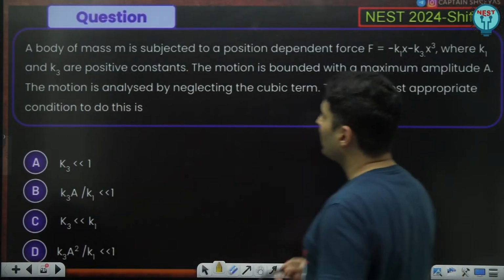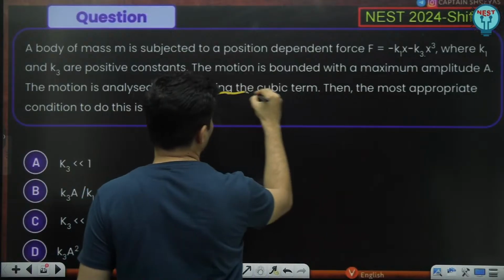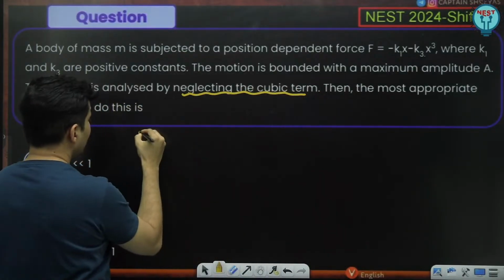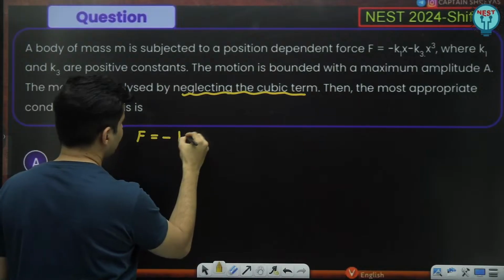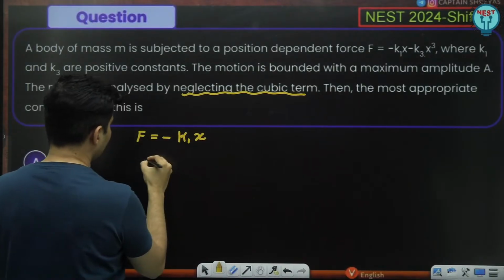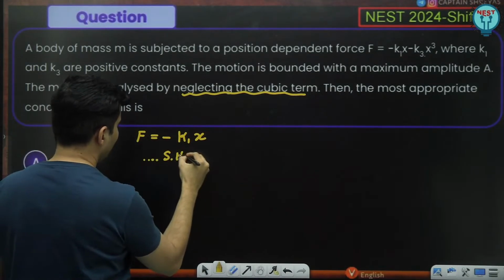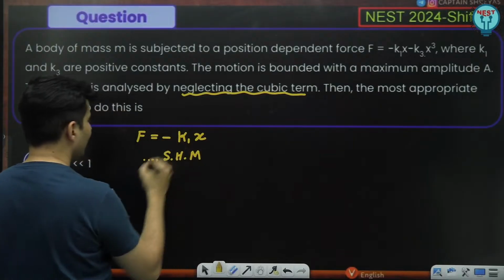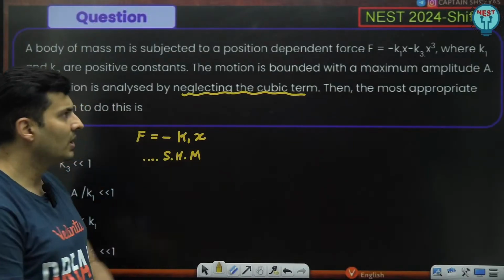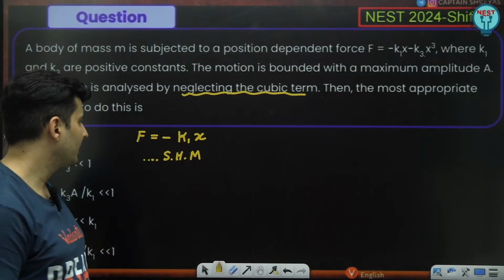If you neglect the cubic term, the force will be minus K1x. This is nothing but a simple harmonic motion, because the force is proportional to negative displacement.